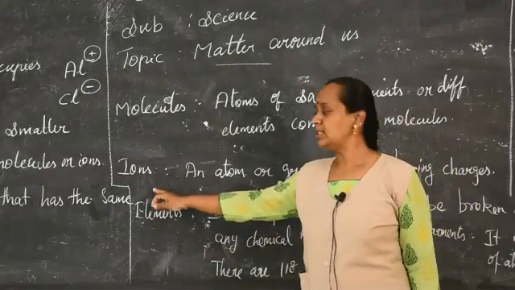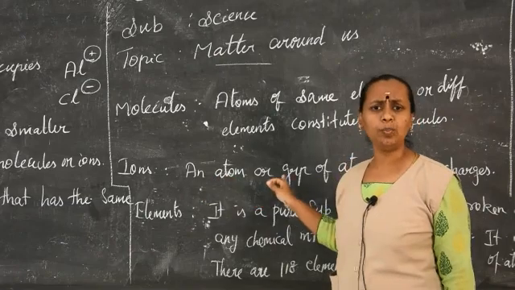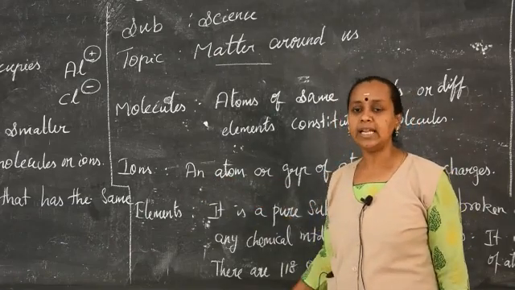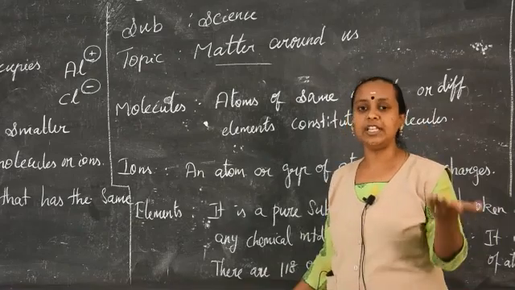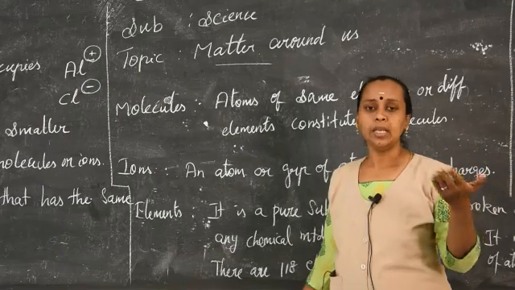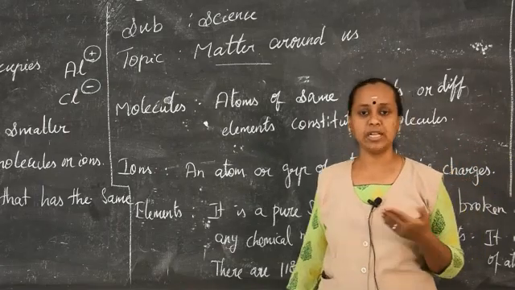Next is ions. An atom or group of atoms having charges is called an ion. As I said, it may have a positive charge or a negative charge. A positive charge is called a cation and a negative charge is called an anion.